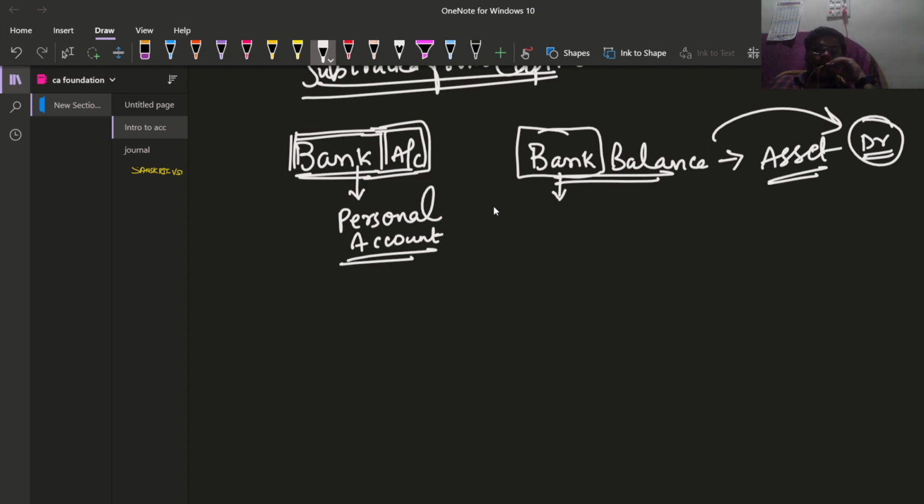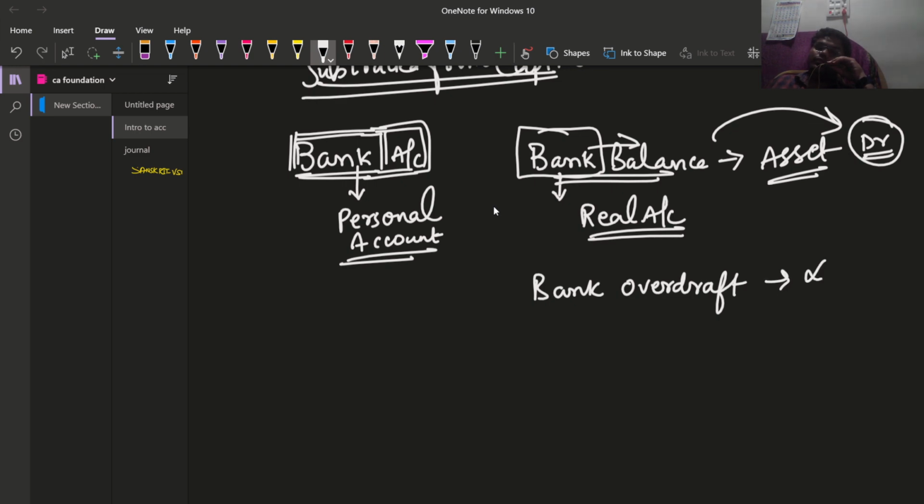So it is like a real account. So bank balance is what? Bank balance is a real account. It will be taken as an asset if the amount has a debit balance. Bank balance is an asset, and bank overdraft is a liability. Okay, bank overdraft is a liability.